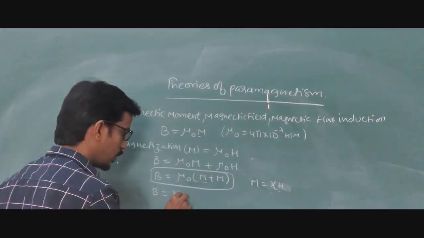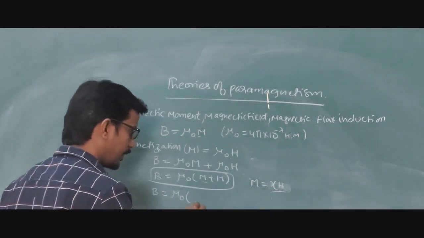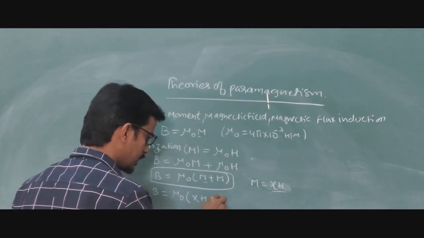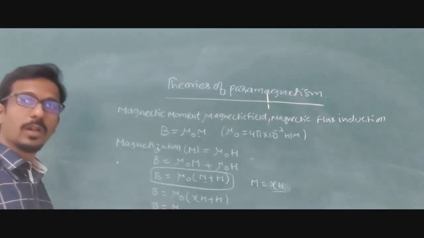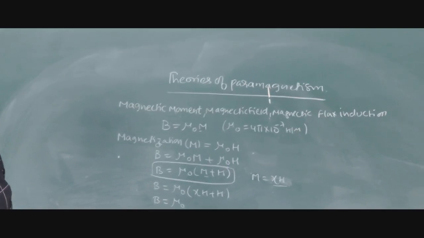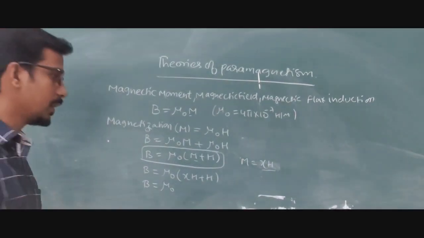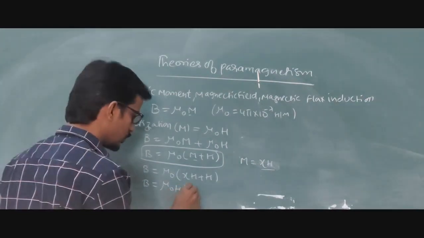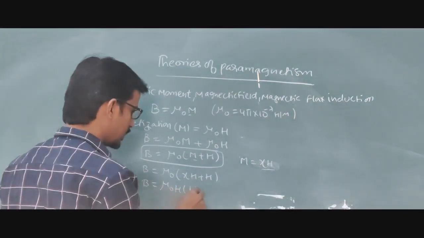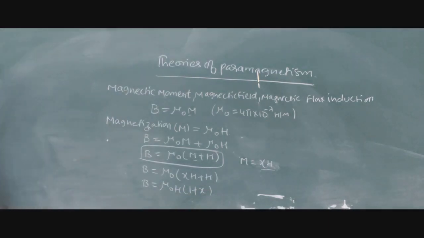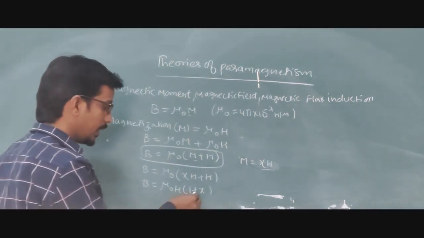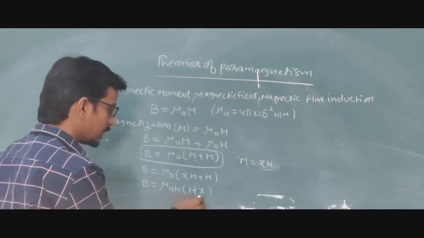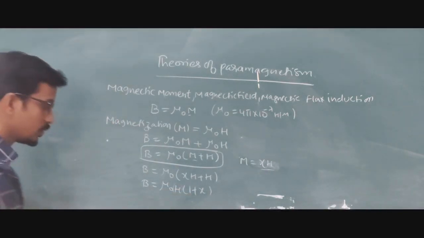And mu naught we have as it is, and we have H plus H. Understood? So we are taking not only the mu term common, along with the mu term we are taking another term common, that is H. So we are getting 1 plus susceptibility, into H. Like that we are going to get the actual value for the equation. And overall, whatever equation we get is equal to, it is nothing but mu r. Understood?